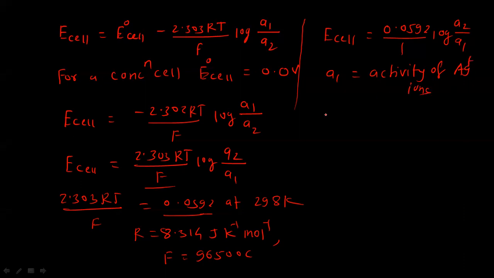So we can find out the activity of the cation. Activity of the cation is equal to the molality of the cation multiplied by the activity coefficient of the cation. Therefore A1 is equal to M1 gamma 1. Similarly A2 is equal to M2 gamma 2. A2 is the activity of the silver ions of the right hand side compartment.